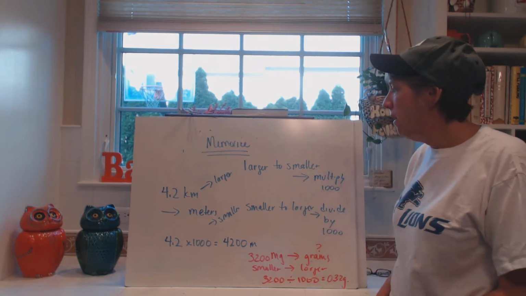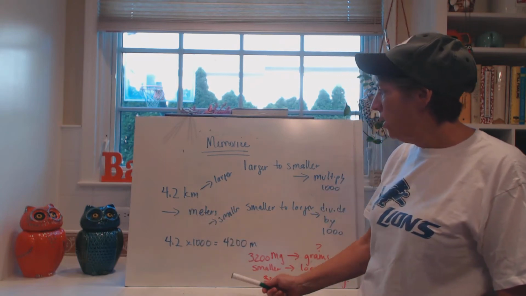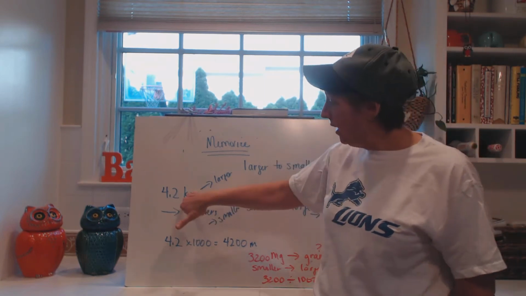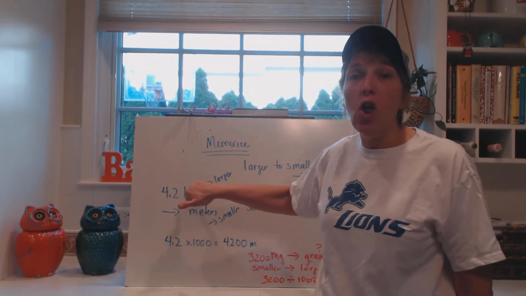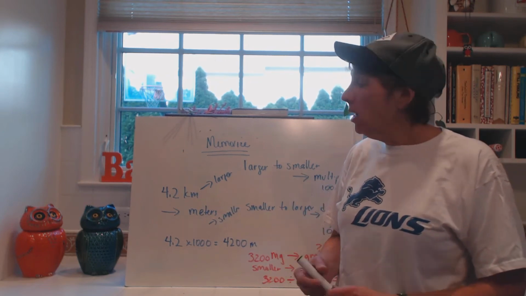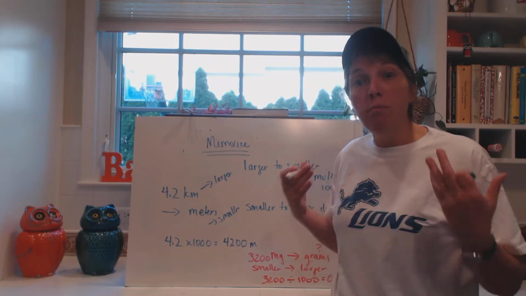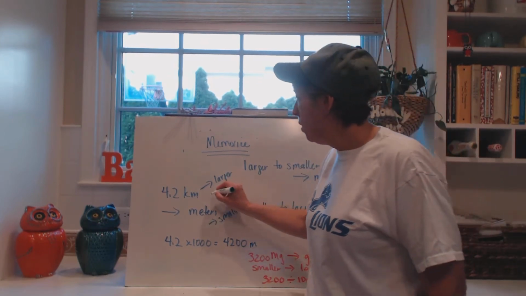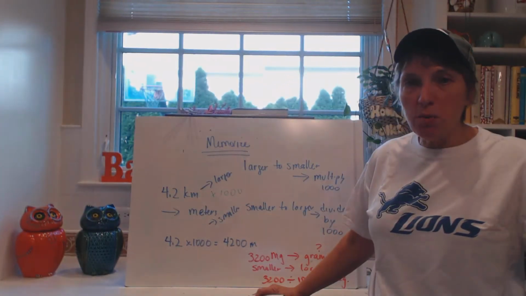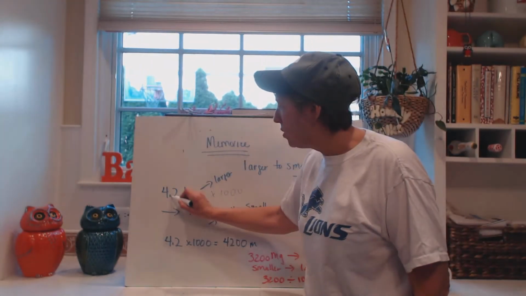So look, if I'm going from 4.2 kilometers to how many meters is that? Well, you got to know that km stands for kilometers, and it's larger than meters, and it's 1 movement away that we're learning today. So we multiply by 1,000 because we're going to have more meters than kilometers. So we'd say times 1,000 because we're going from larger to smaller. Larger to smaller, we multiply because we need more. So we're going to move the decimal place 3 places.